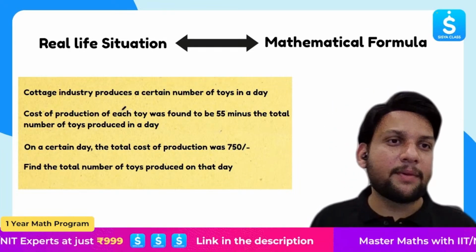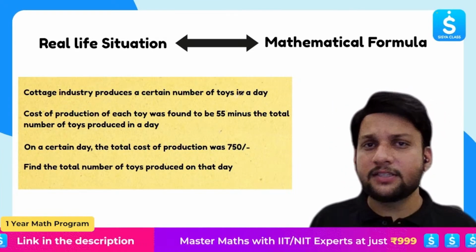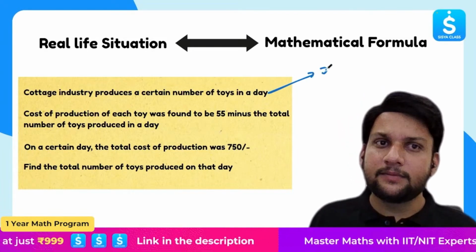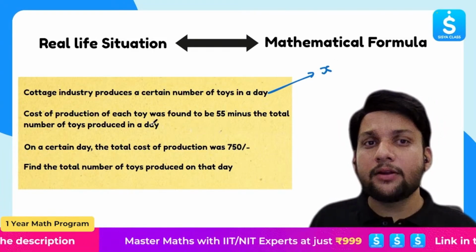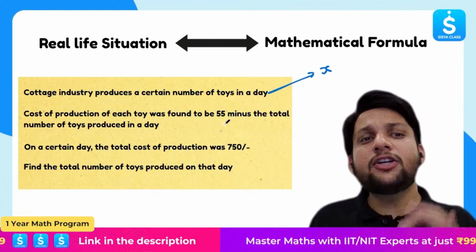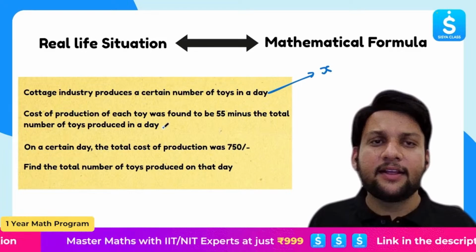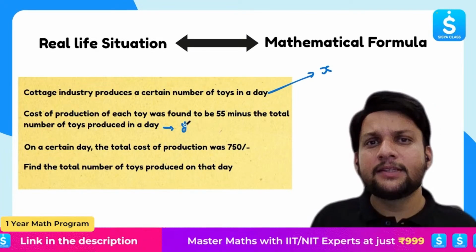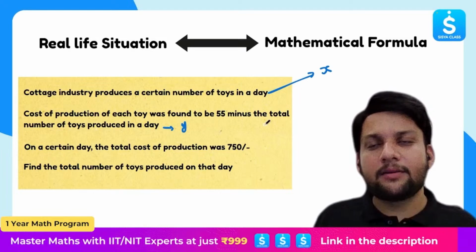Okay, let's go one by one. A cottage industry produces a certain number of toys in a day. What number? I don't know. Let's assume this as x. The cost of production of each toy was found to be 55 minus the total number of toys produced in the day. Let's assume we have produced a total of x toys.